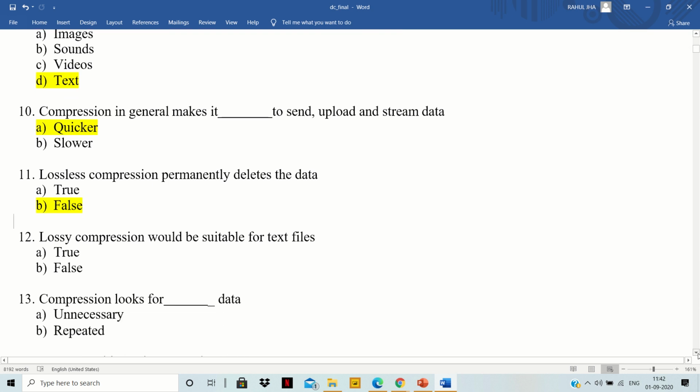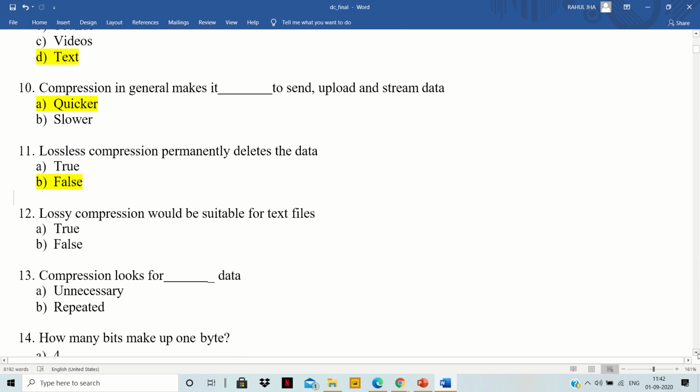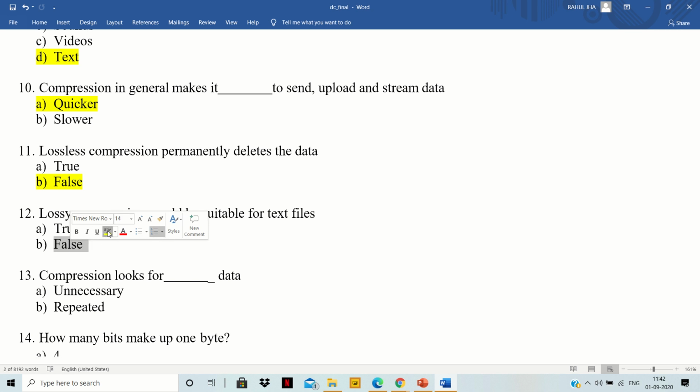Lossy compression would be suitable for text files. Our options are A, true, B, false. No, as I previously said, we can't use lossy compression for text files, as in lossy compression there will be some loss of information and we can't afford that loss of information. So the right answer will be B, which is false.